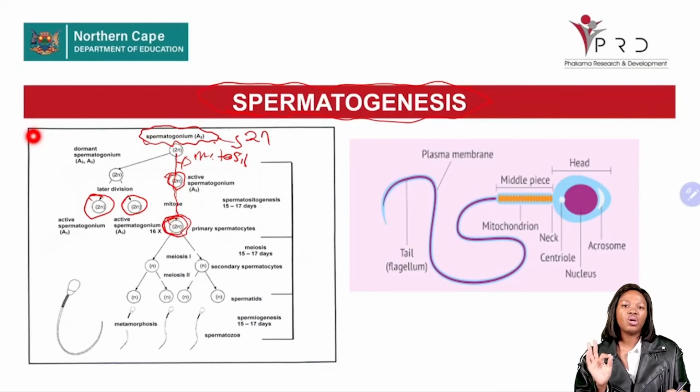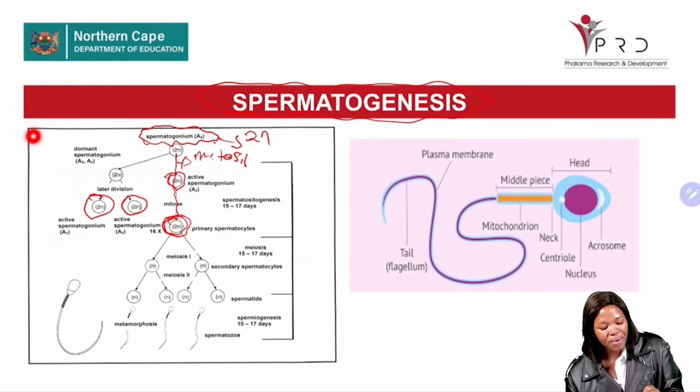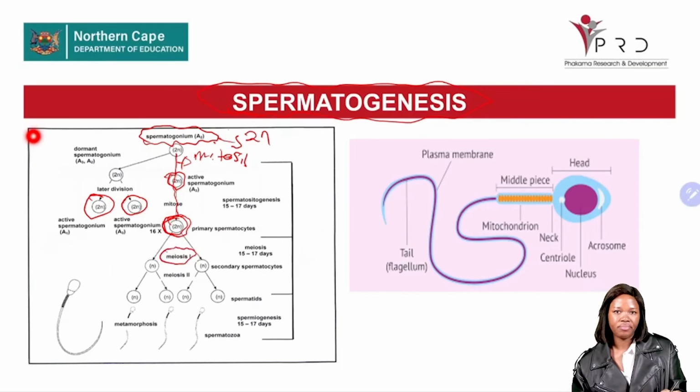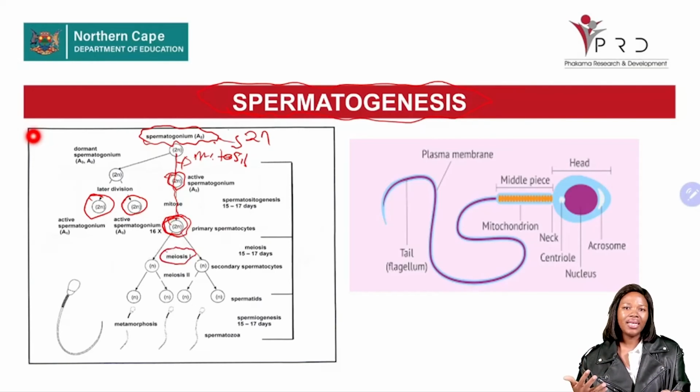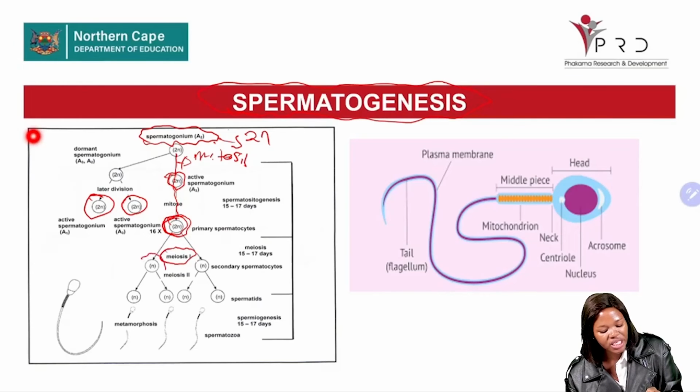The primary spermatocyte is still a diploid cell. The number of chromosomes is still full; they haven't been reduced. Now, this primary spermatocyte undergoes a cell division known as meiosis 1. When a cell is undergoing meiosis 1, the number of chromosomes has to be reduced. But before reducing the number of chromosomes, we are forming two secondary spermatocytes.